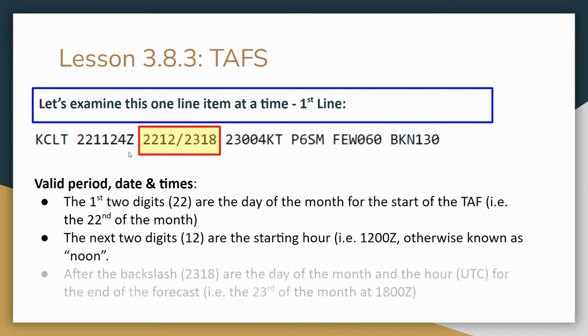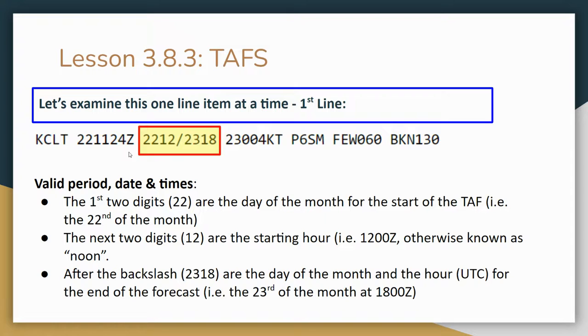The report is valid from the 22nd day at 1200 hours until the 23rd day at 1800 hours. So the first 2 digits here are still the day, and then the last 2 are kind of rounding out the hour because remember, this is a forecast.